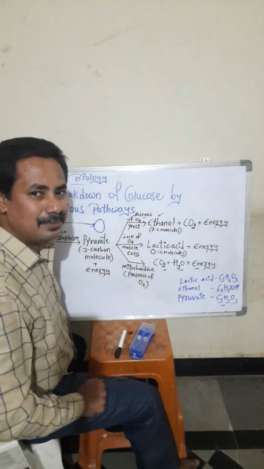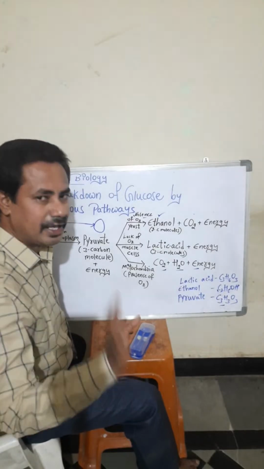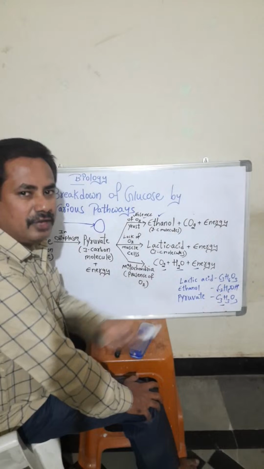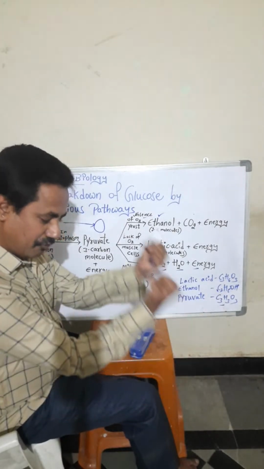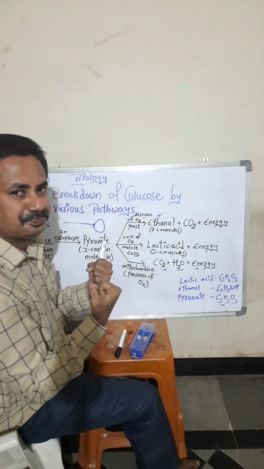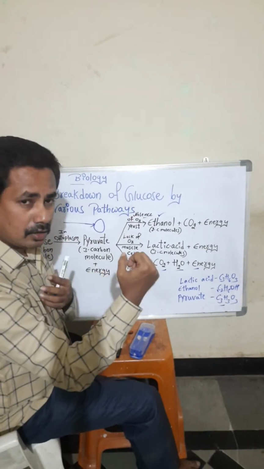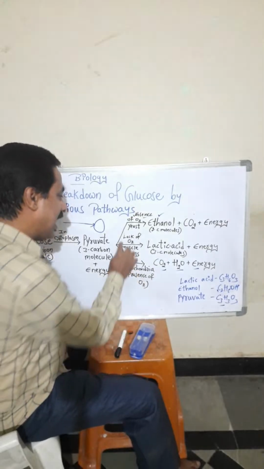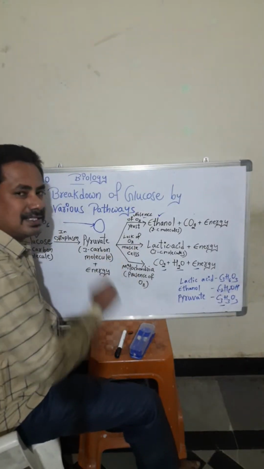In that time, it is lack of oxygen, we cannot say absence of oxygen. Oxygen will come and go regularly. But when we lift heavy objects, temporarily the oxygen is lacking in muscle cells.